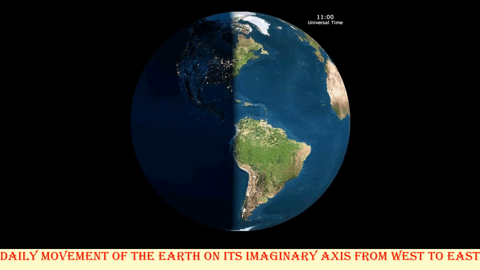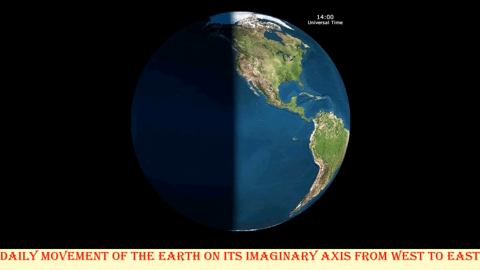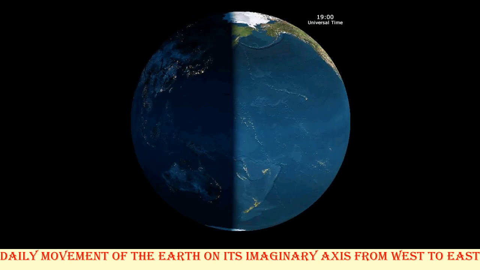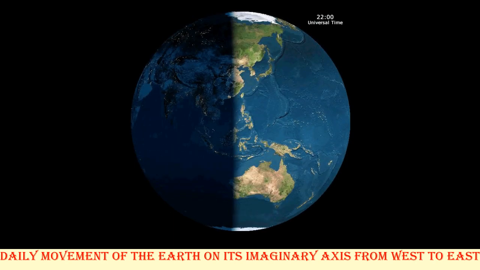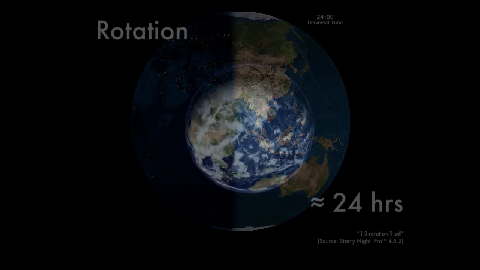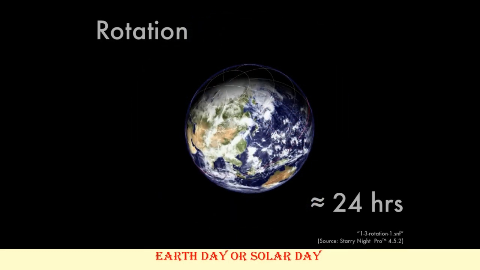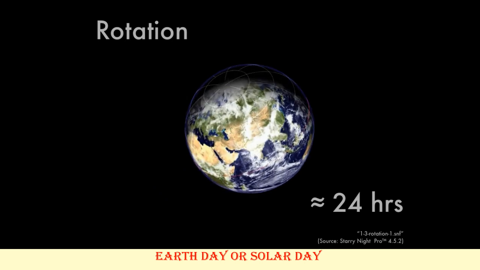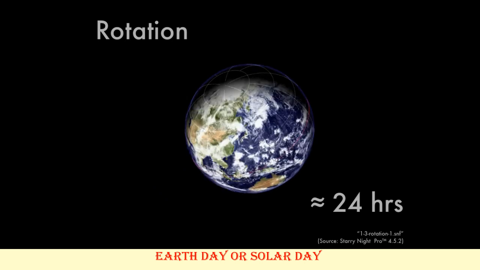The daily movement of Earth on its imaginary axis from west to east is called rotation. Earth takes 24 hours to complete one rotation. This period of Earth's rotation is called an Earth day or solar day. Okay, up to that, got it now?